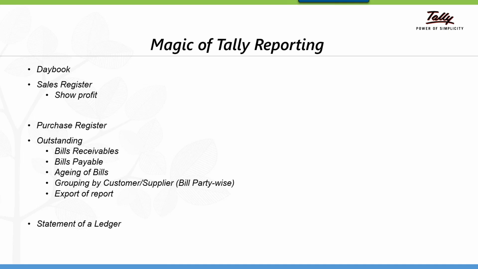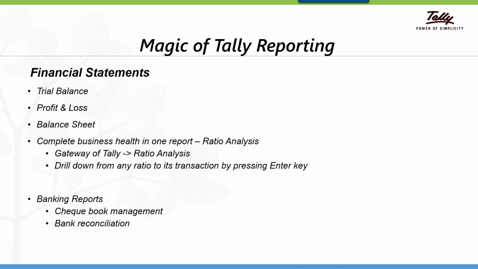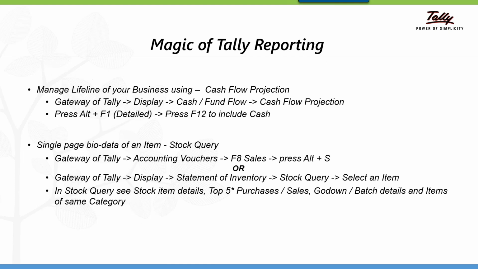Outstanding could be bills receivable, bills payable, aging, group wise summary, and output, export, and statement of a specific ledger. Financial reports: trial balance, profit and loss account, balance sheet, and also comparison reports, including ratio analysis, and banking specific reports we are going to discuss.